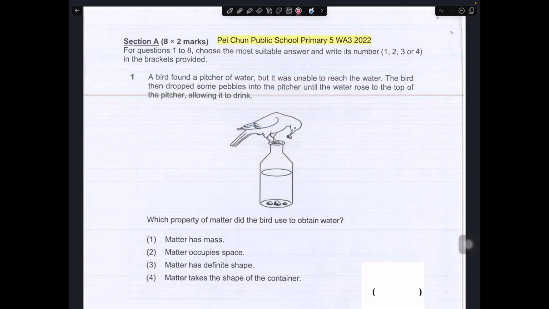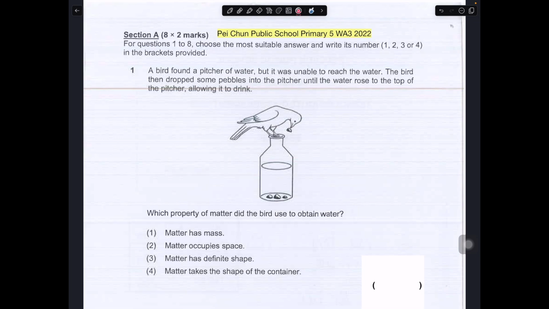Today I'll be going through the Pei Chun Public School P5 WA3 paper. This paper was set in 2022. There will be a total of 8 MCQ together with 4 open-ended questions. So basically, in the first question, we have this.